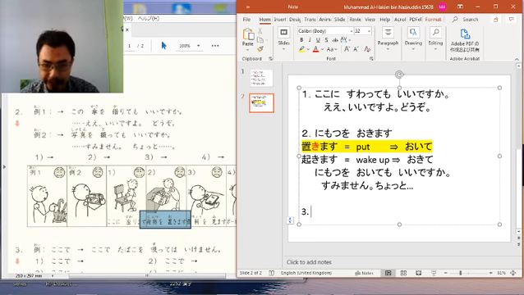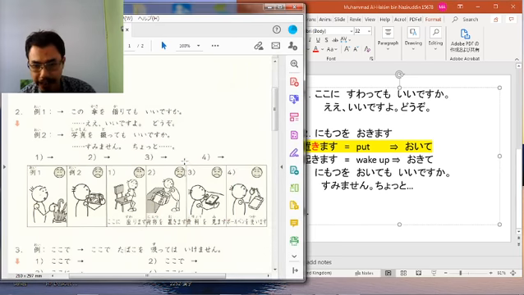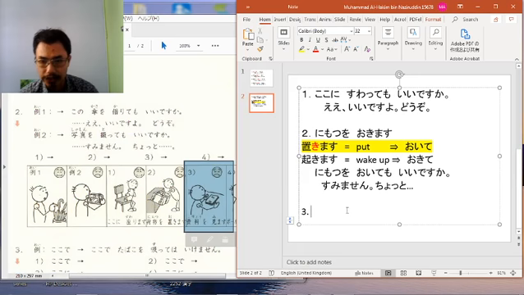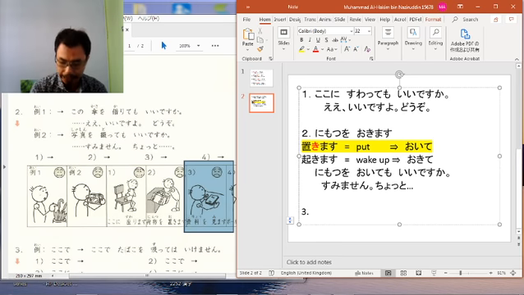Now we are moving to number 3. Number 3 also, the smiley is not smiling, not happy. First we need to think about the sentence asking permission. The sentence given is shiryou wo mimasu, looking into material, document. So how to ask permission? Can I see the document?